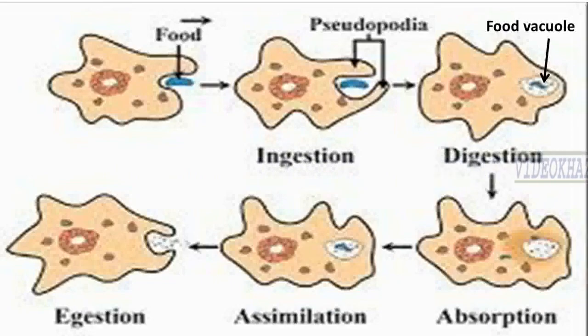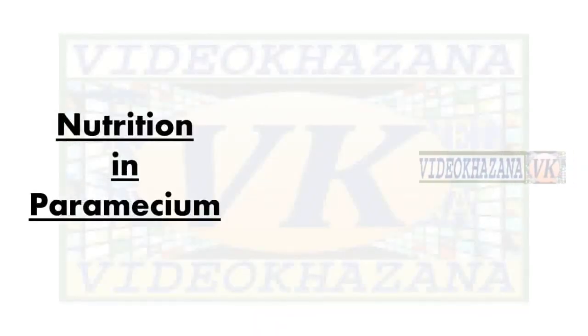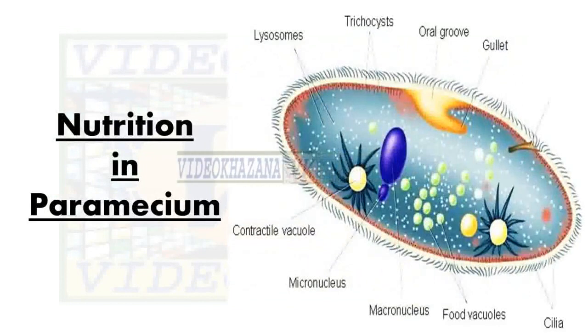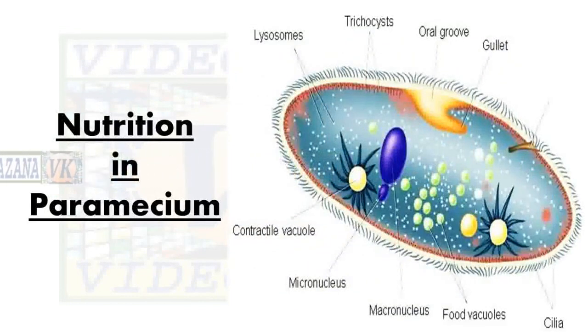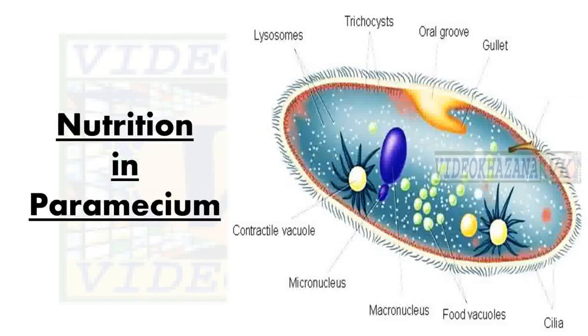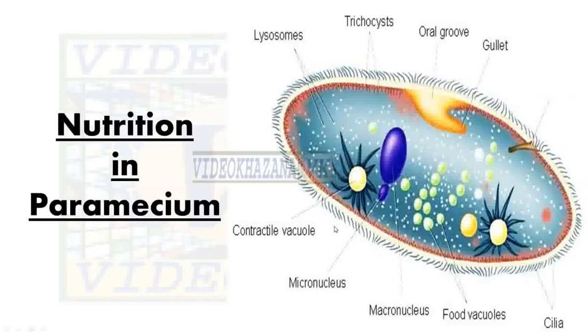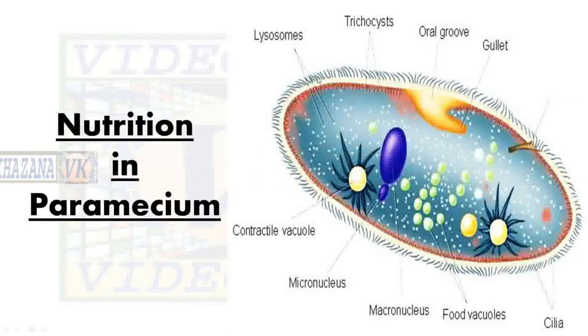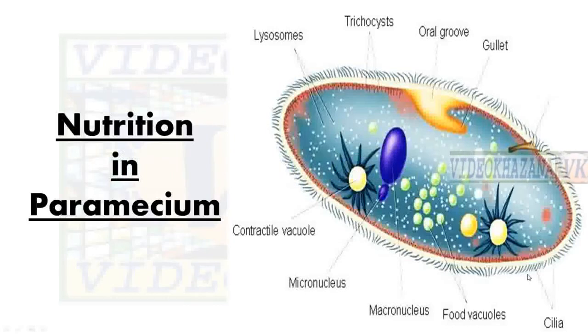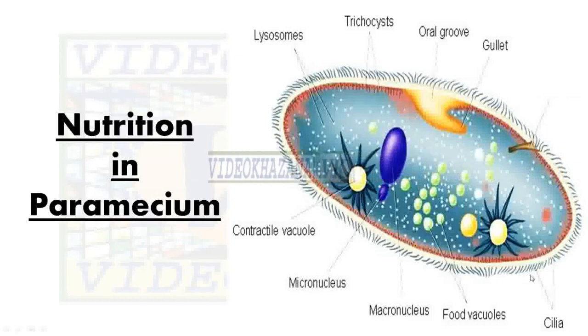Now we will talk about nutrition in Paramecium. Here is the structure of Paramecium. In the cytoplasm, there are so many food vacuoles. Paramecium is a unicellular animal like amoeba, which lives in water like amoeba. Paramecium uses its hair-like structures. You can see these hair-like structures all over its body. These hair-like structures are called cilia. These cilia are very useful to take in food, meaning ingestion. Ingestion is done with the help of these cilia.